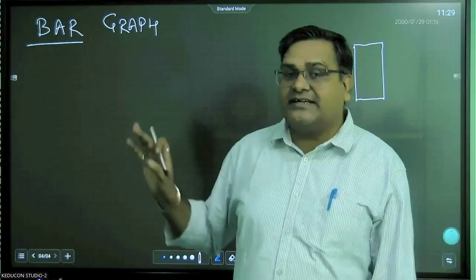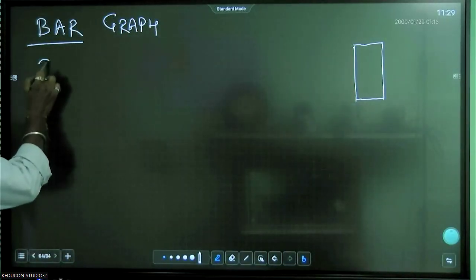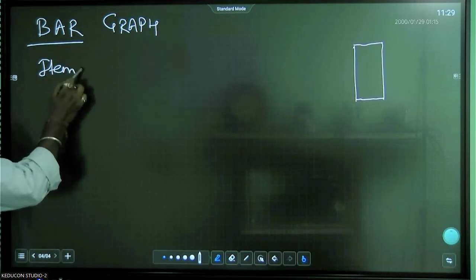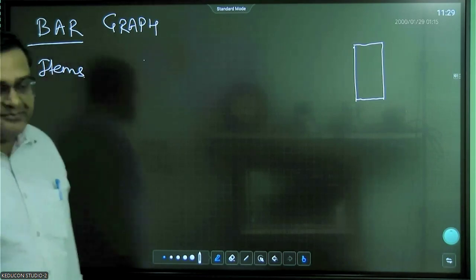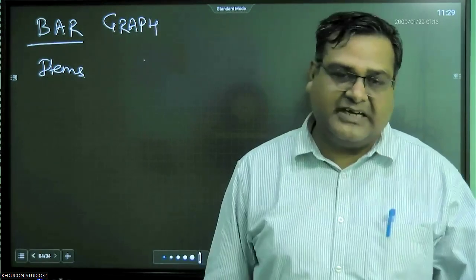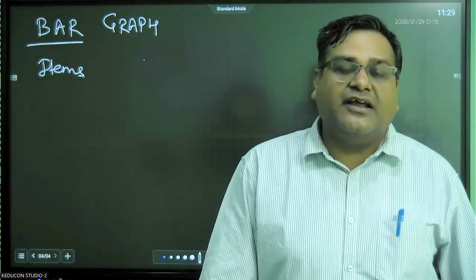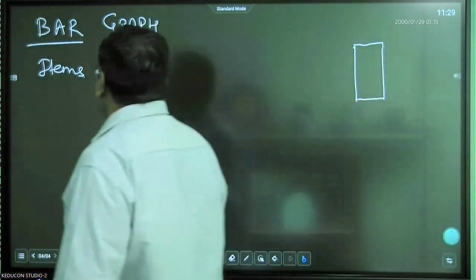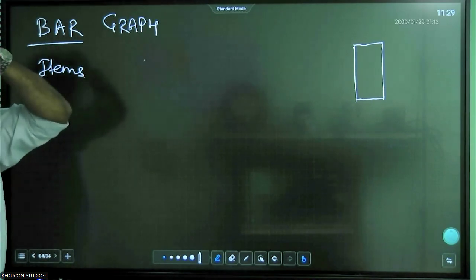So we'll understand the bar graph. Let's say we take the data. Here we take items, and for example, we take an example of the expenditure in a household. In place of items, we'll take different heads.